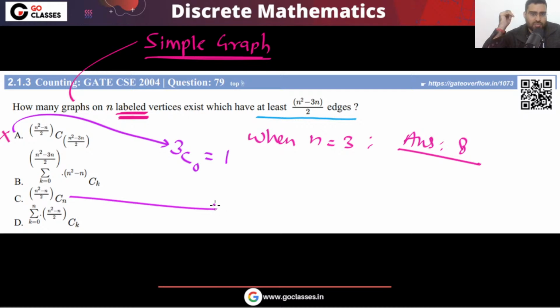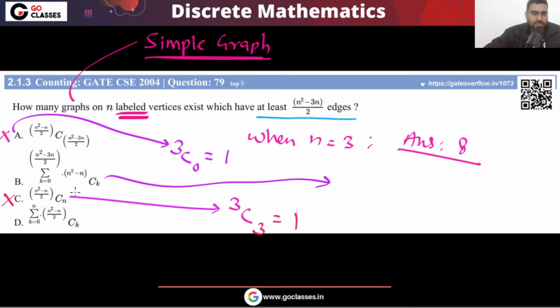Let's see this option, option C, (n square minus n)/2. So this is 3c, n is equal to 3, so that is also gone. Option C is also gone. What about option B? Tell me, look at this option B and tell me.